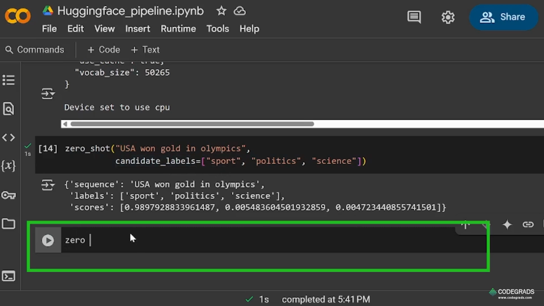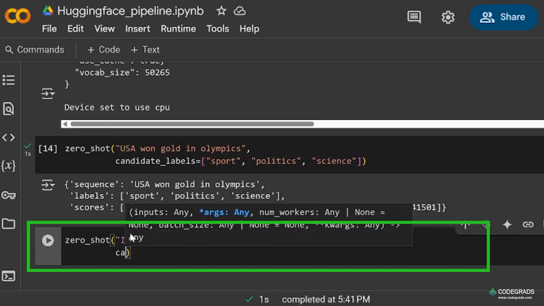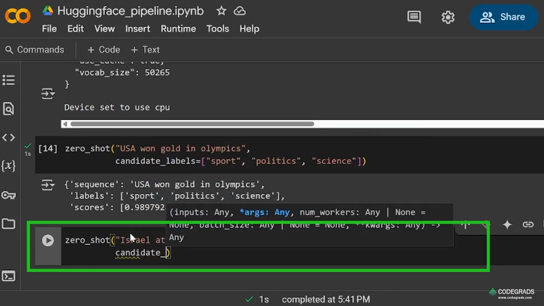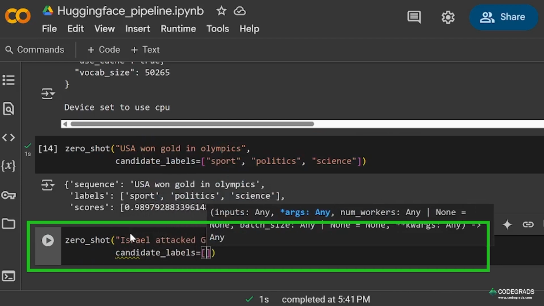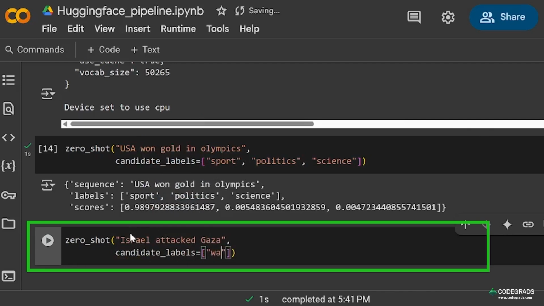Now for the next example, Israel attacked Gaza, and we'll pass the candidate labels as war, comedy, and science.